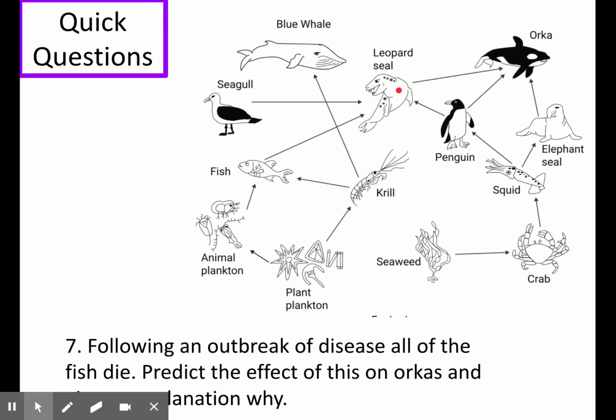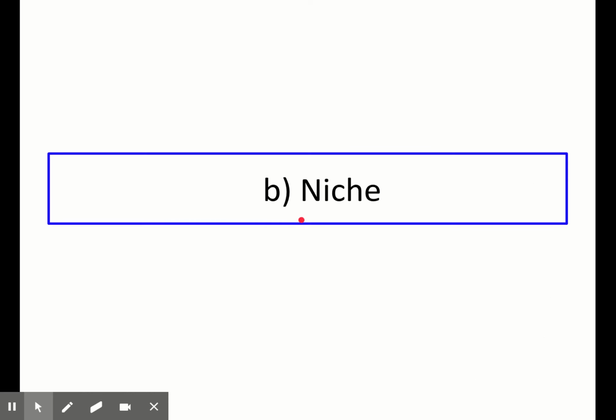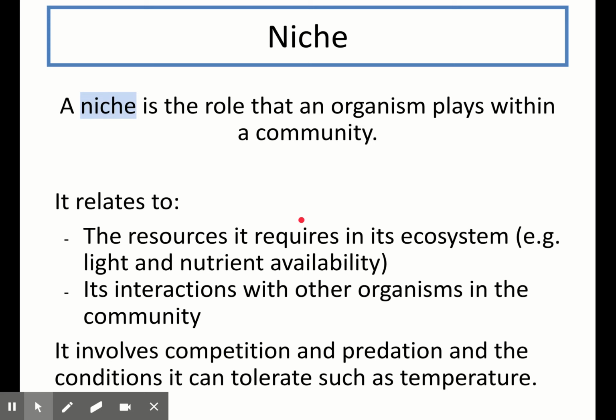Okay, so now we've covered lots of basic ecosystems definitions and we've looked at both food chains and food webs. Now we're going to look at one really important definition. So now we're going to look at what a niche is. So a niche is the role that an organism plays within a community. So remember, a community consists of all the organisms that live within a habitat. So a niche is the role that a particular organism plays within that community.